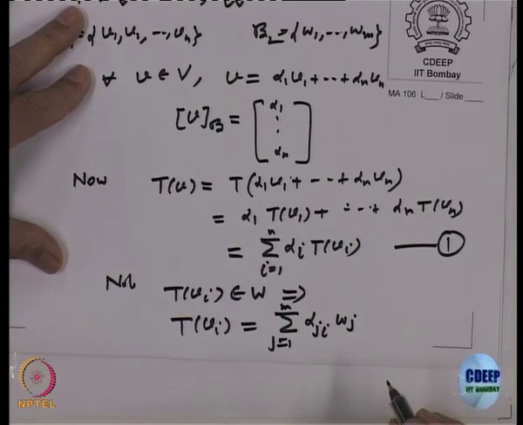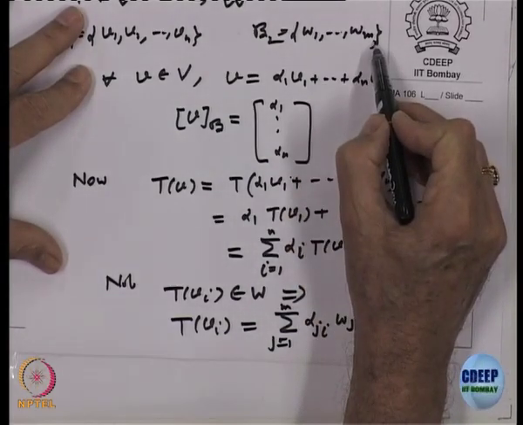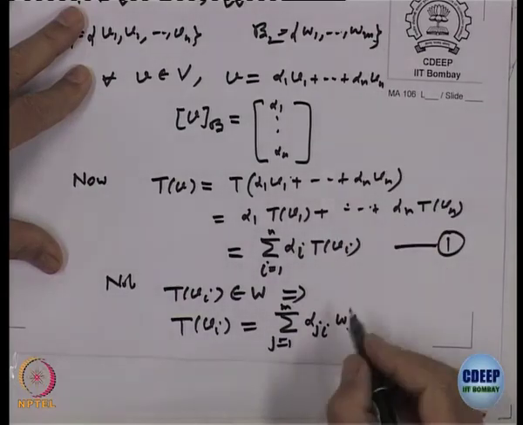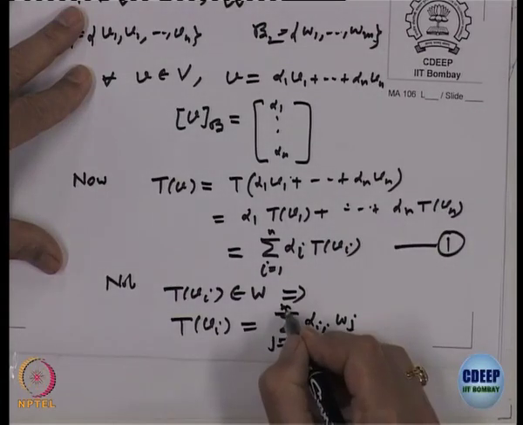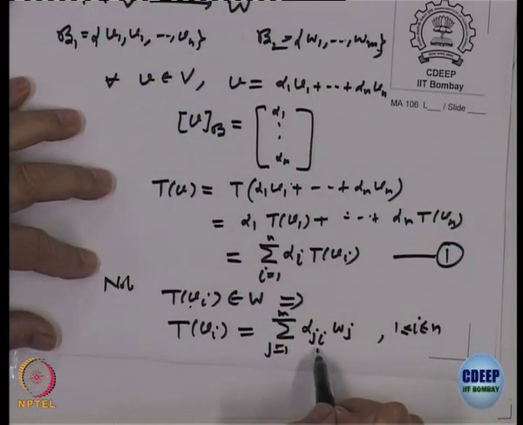Is it okay? W 1, W 2, ..., W m is the basis of W, right. So, T of V i is a linear combination of the W j, j equal to 1 to m, and these are the scalars which are appearing. For every i you will get a scalar, right. These scalars which appear in the representation will depend on i.